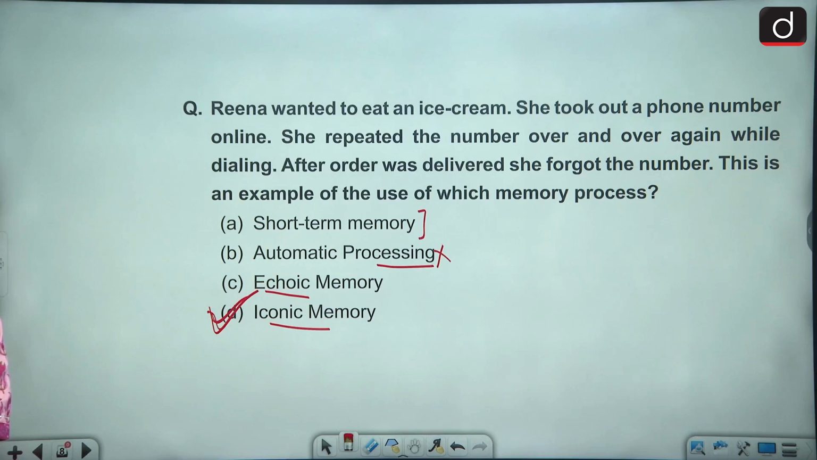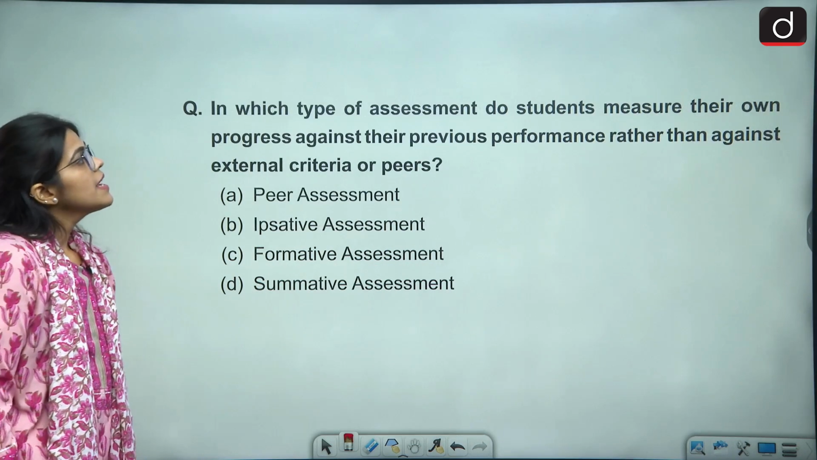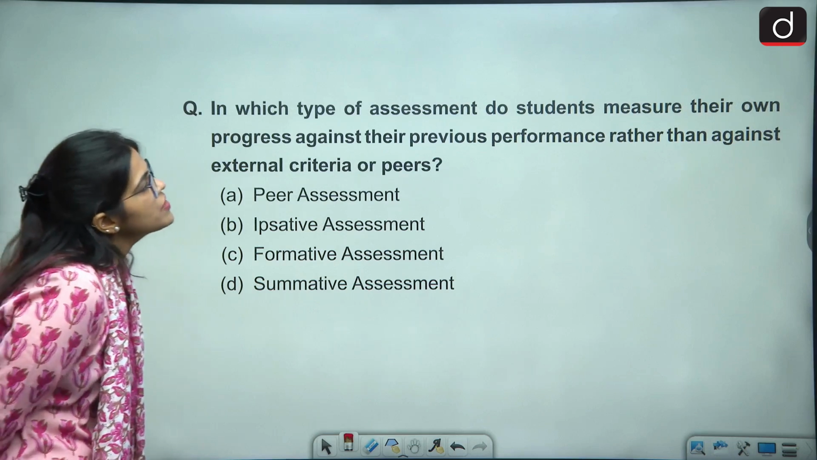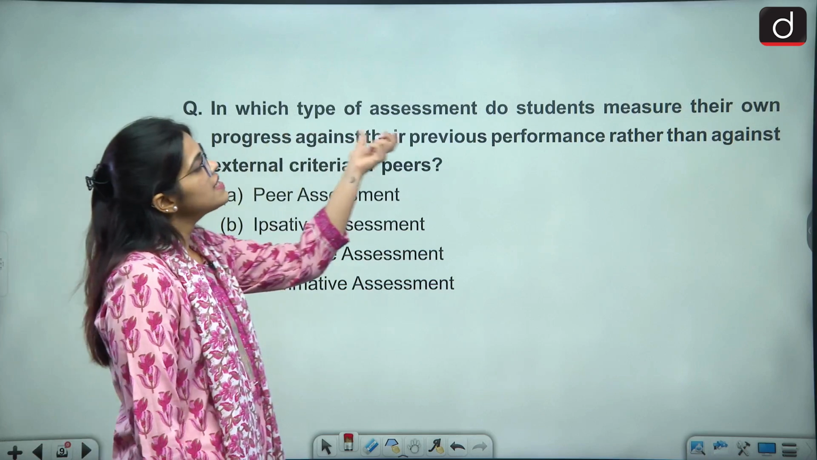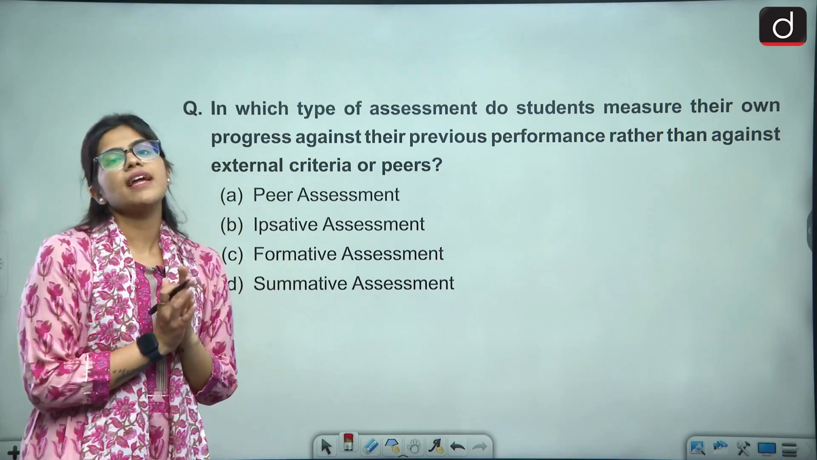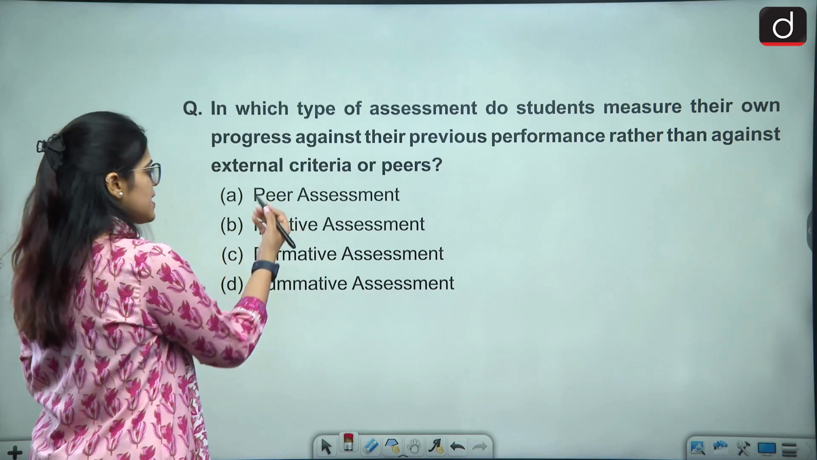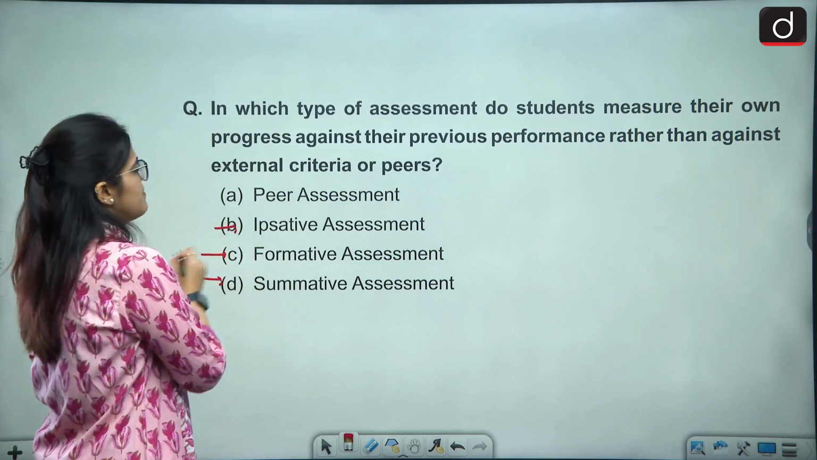Okay, let's go forward and look at the right answer. In which type of assessment do the students measure their own progress against their previous performance rather than against the external criteria of the peer group? Peer assessment, imitative, or is it formative or summative assessment?